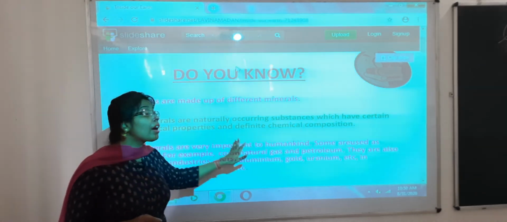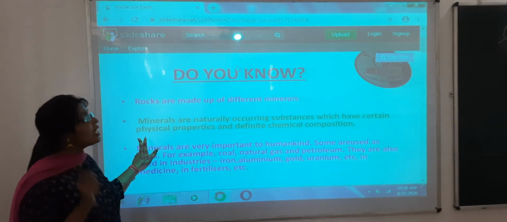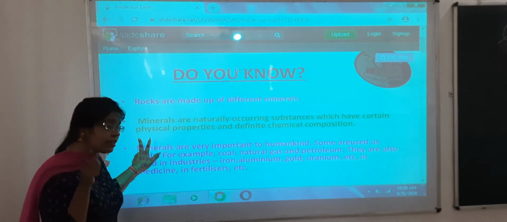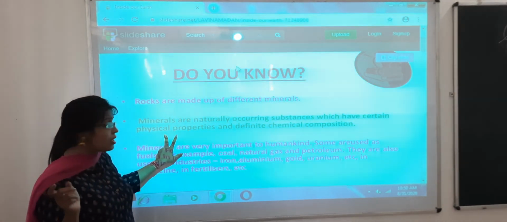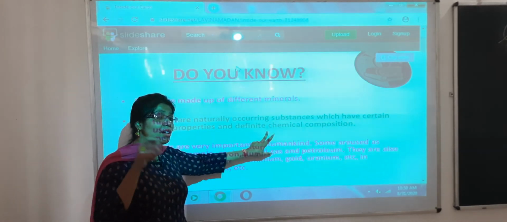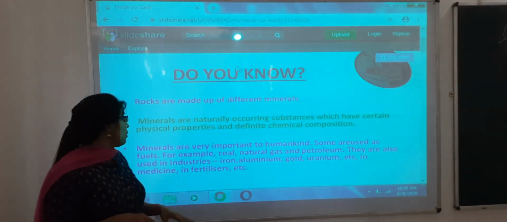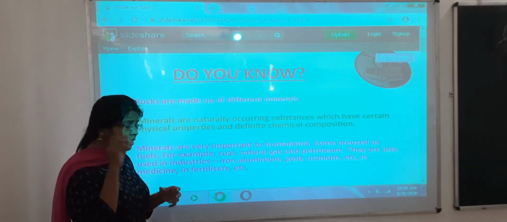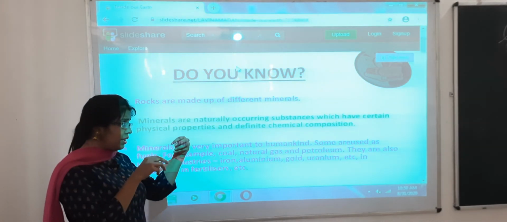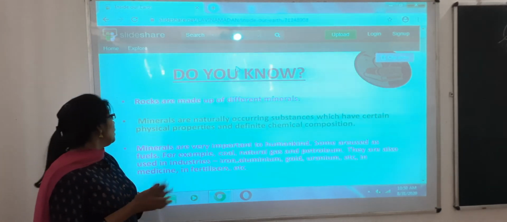Minerals are naturally occurring substances which have certain physical properties and chemical properties. Now what is physical and chemical? That means they differ in their color, size, texture, and the chemical composition also differs. Okay, what is chemical composition? That means if I break any rock, the minerals found in one rock, its composition will be different from another.